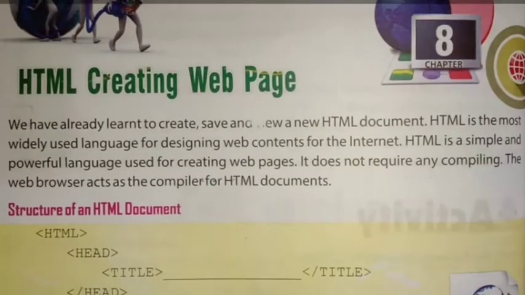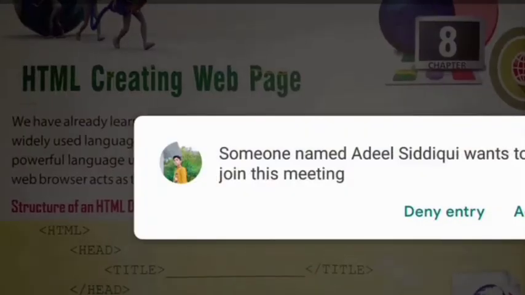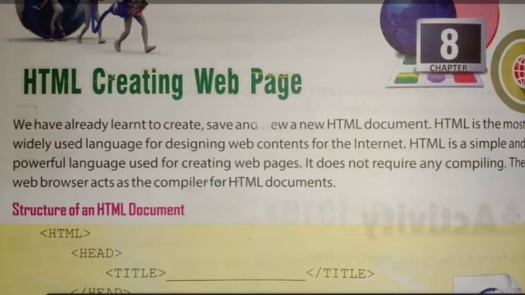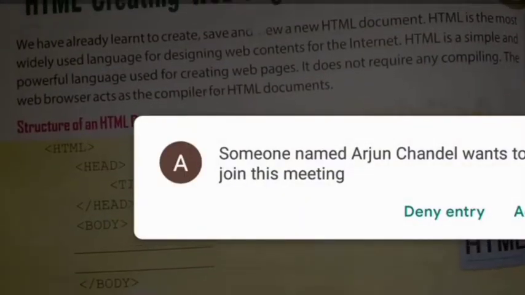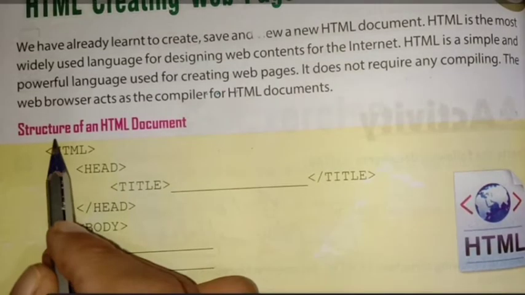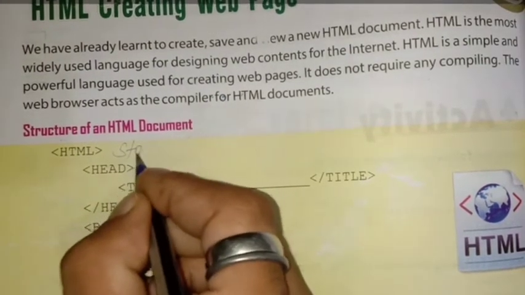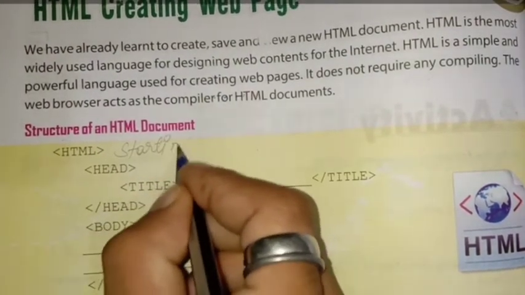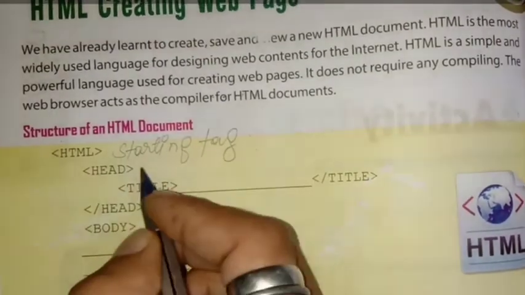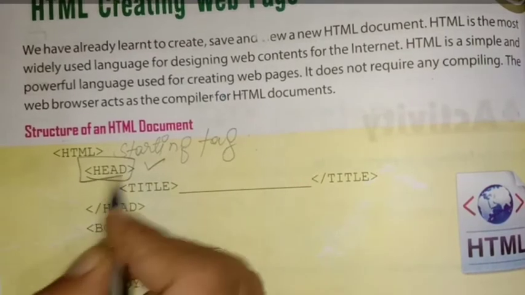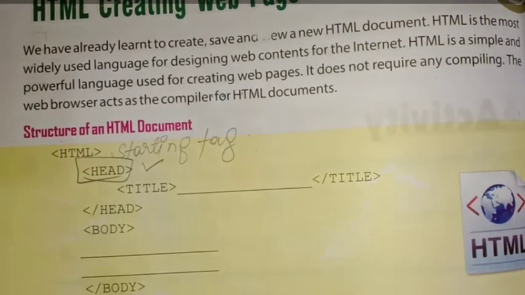So we have to go through chapter number 8, HTML creating web pages. I sent you that video also, how to make a program. And below you can see here, this is the structure of HTML document. It is the starting tag. Then head. There is no use for head, but it is compulsory in every HTML program.